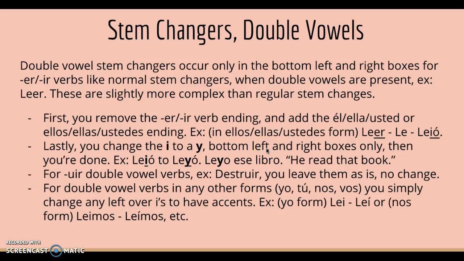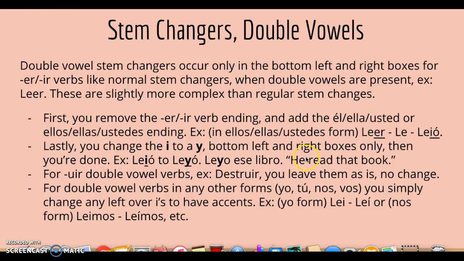Stem changers, double vowels. Double vowel stem changers occur only in the bottom left and right boxes for ER, IR verbs, like normal stem changers, when double vowels are present. An example is leer. These are slightly more complex than regular stem changers, so these are a little harder. There's more steps. First, you remove the ER and IR verb ending and then add the él, ella, usted, or ellos, ellas, ustedes ending. Remember, it's only the bottom left and right boxes. In the ellos, ellas, and ustedes form, leer would change from ER to le and then leió. Lastly, you change the I to a Y, bottom left and right boxes only, and then you're done.